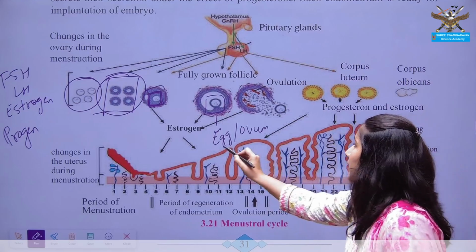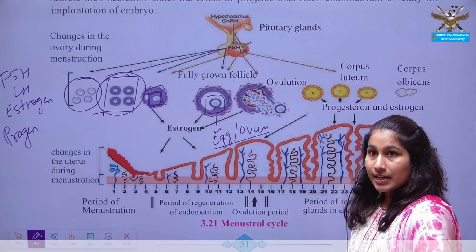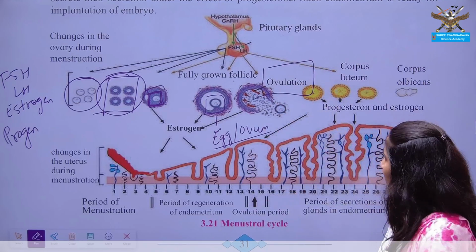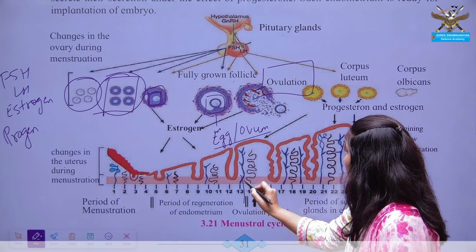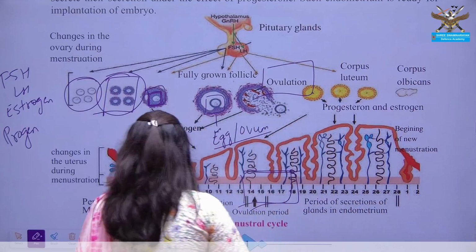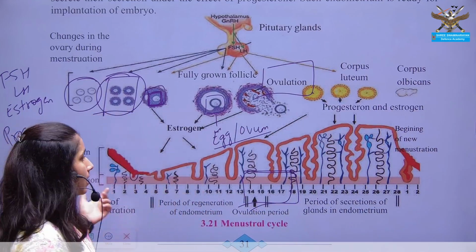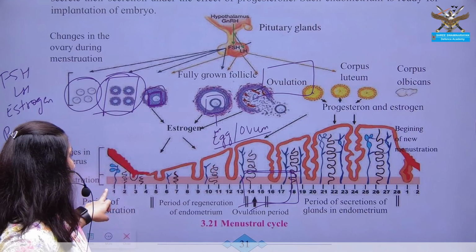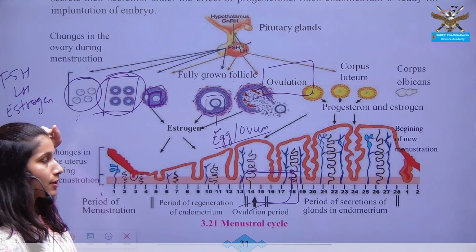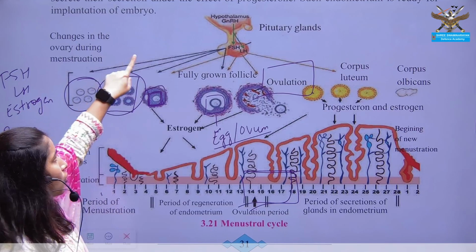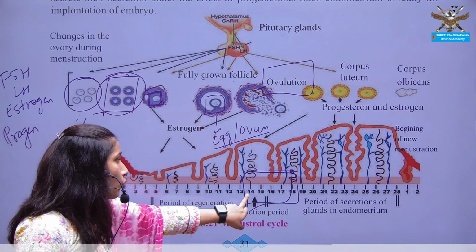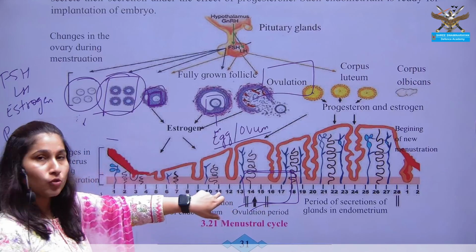The release of this egg or ovum is known as the process of ovulation. When will you see ovulation? Around the 14th to 18th day of the menstrual cycle, which is of 28 days. From the first day of the last period, the follicle starts to develop under the influence of FSH, and it further develops up to the 14th day, or in the range of 14th to 18th day.